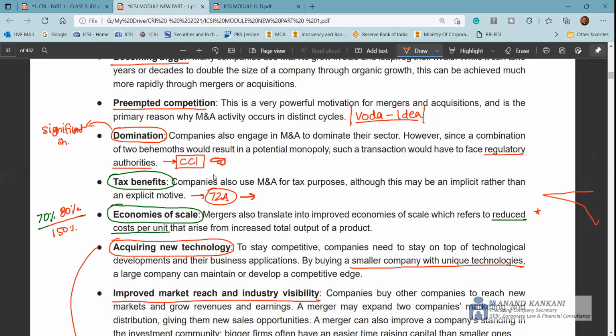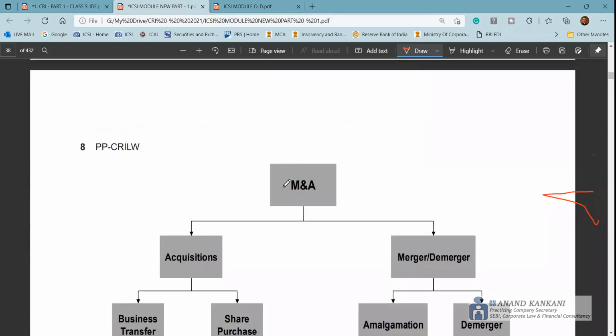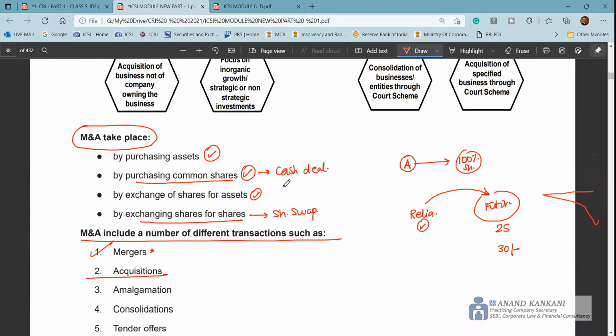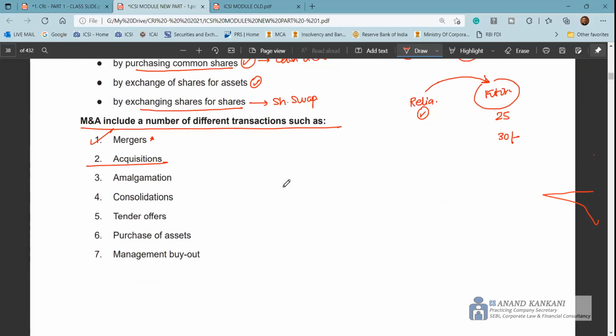Then again, the economies of scale, acquisition of new technology, right, and improved market reach and industry visibility, right? So this is there. Mergers and amalgamation can take place like this. It can be an acquisition of assets, it can be a cash deal, it can be a share swap, right? Anything. Now the M&A includes different types of transactions.